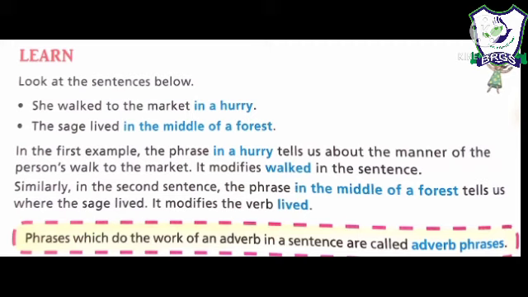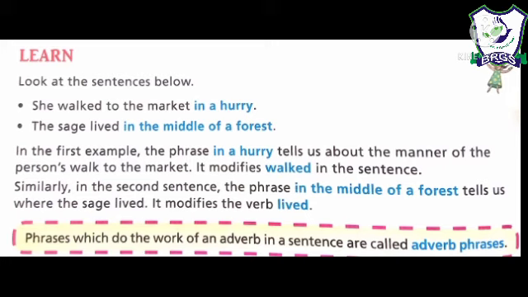So as you can see, students, the words given in blue color, that is in a hurry and in the middle of the forest, are actually telling us about the verb. So words which tell us more about verbs are adverbs. An adverb is generally a single word, but here we have a group of words. They are phrases which tell us more about a verb, so they are acting as an adverb. So we can call them adverb phrases.